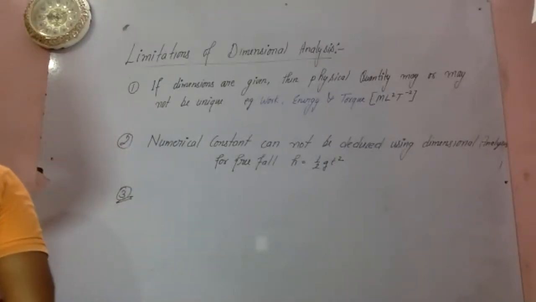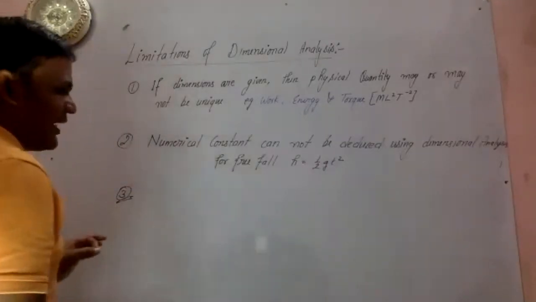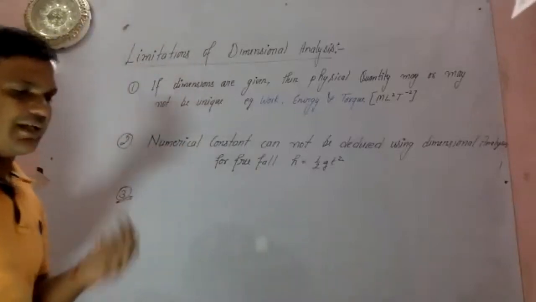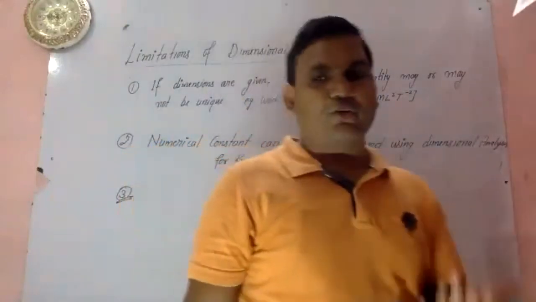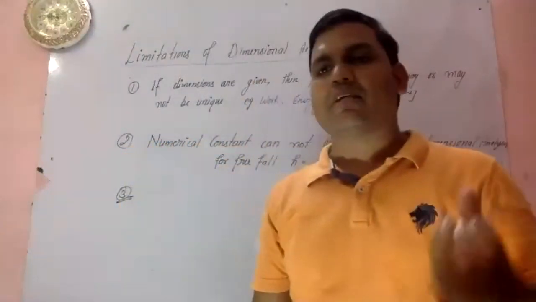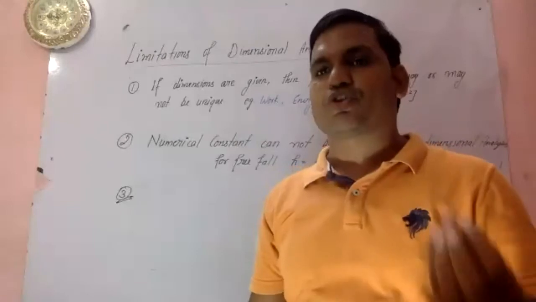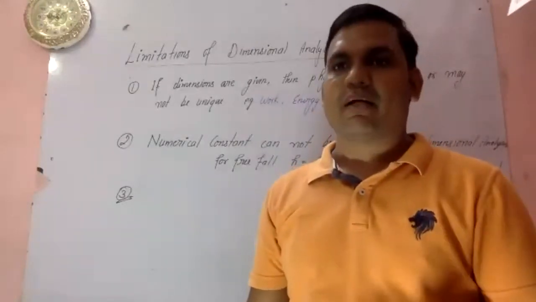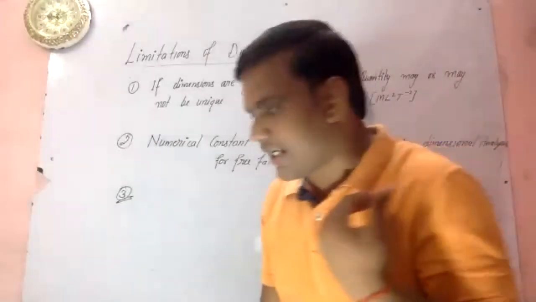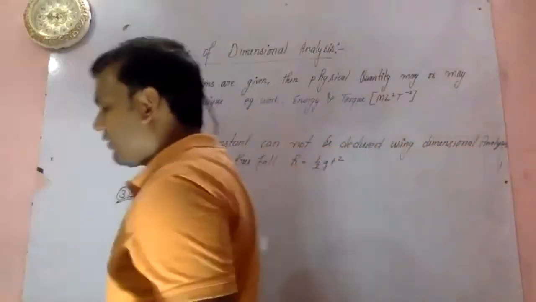The third limitation, you can say: in the dimensional method, while deriving the formula, you make certain equations, and on the basis of those equations you derive the formula.